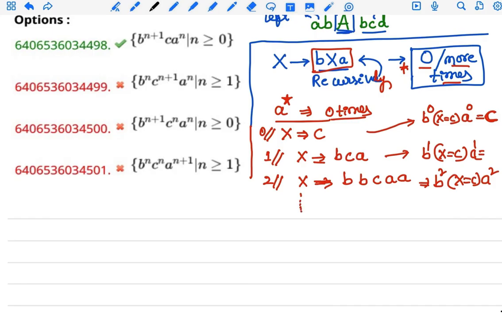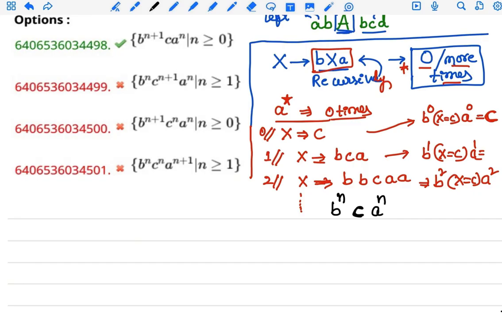We write a general formula in terms of n. c appears only one time and b is increasing. For n equals 0, 1, 2, and so on, X equals b power n c a power n, for n times.